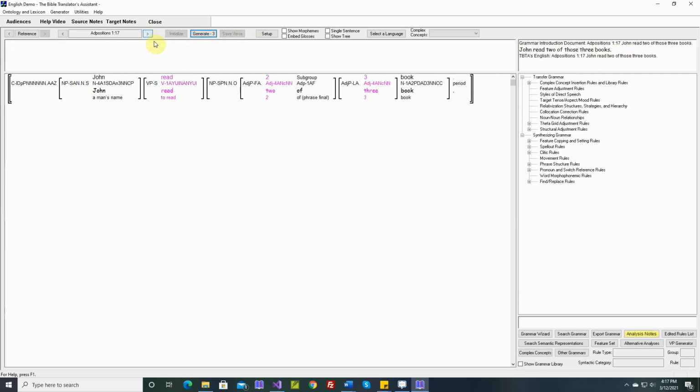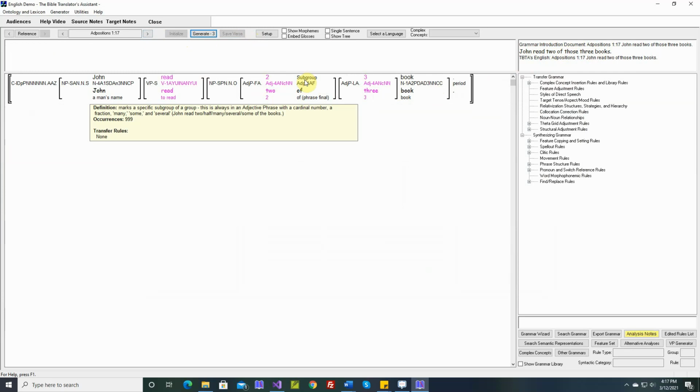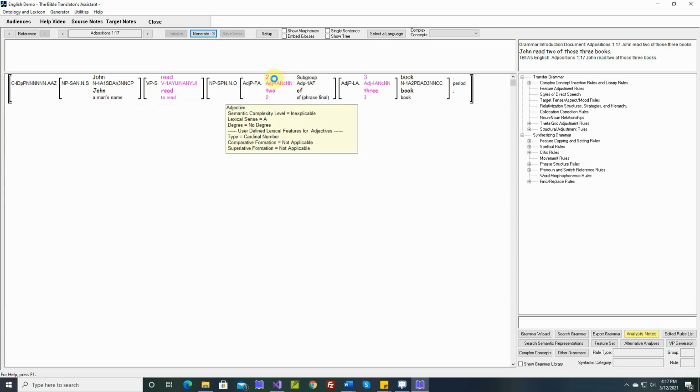Let's keep going. John read 2 of those 3 books. So 2 of, we have the subgroup marker, which I mentioned in an earlier video. This isn't a noun-noun relationship marker. Subgroup only goes into adjective phrases with a cardinal number or a quantity like all or many. So let's write a rule. Let's see what we get right now.